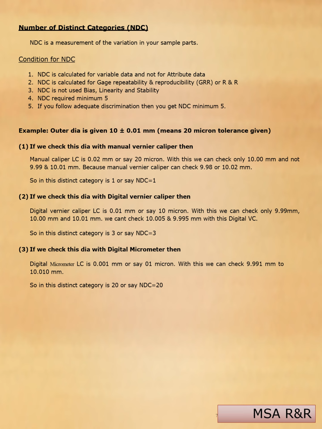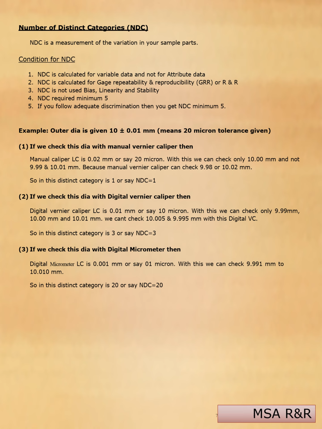Number of distinct categories, NDC, is a measurement of the variation in your sample parts. Conditions for NDC: NDC is calculated for variable data and not for attribute data. NDC is calculated for gauge repeatability and reproducibility. NDC is not used in bias, linearity, and stability. NDC required is minimum 5. If you follow adequate discrimination, then you get NDC minimum 5.